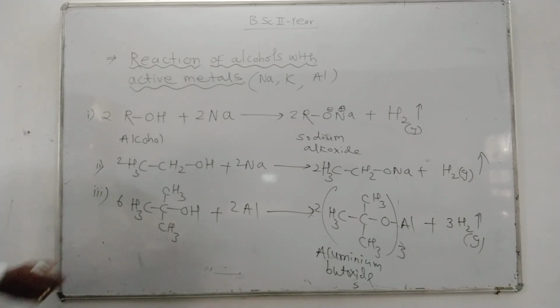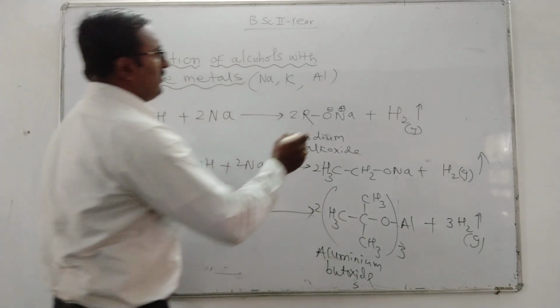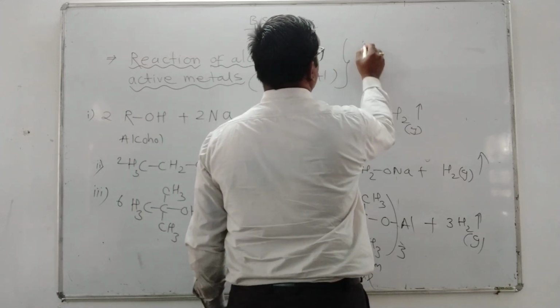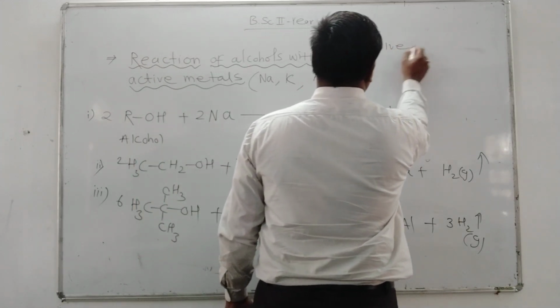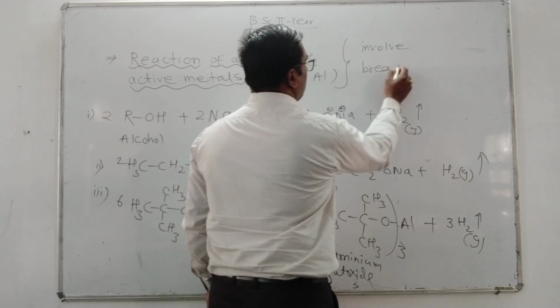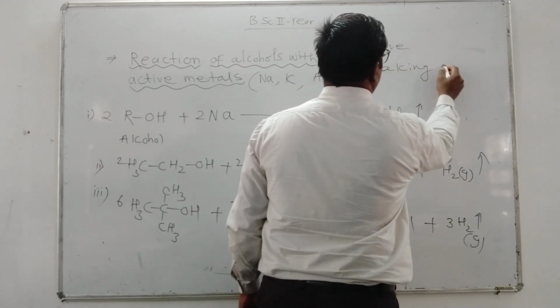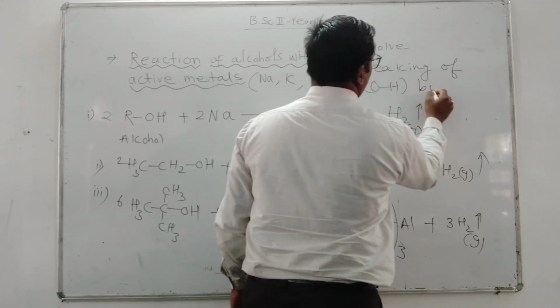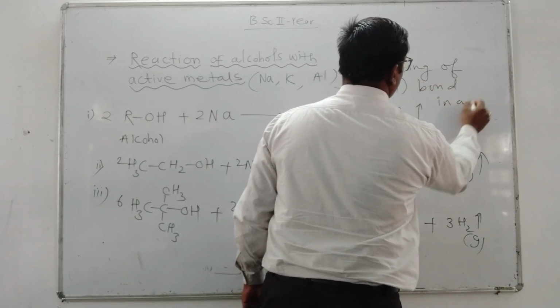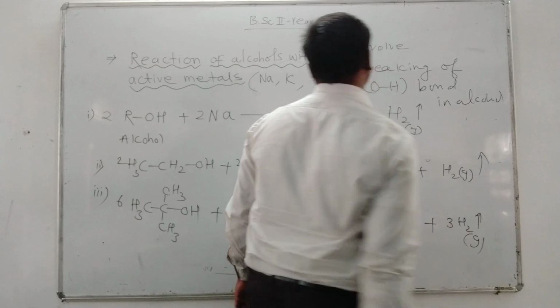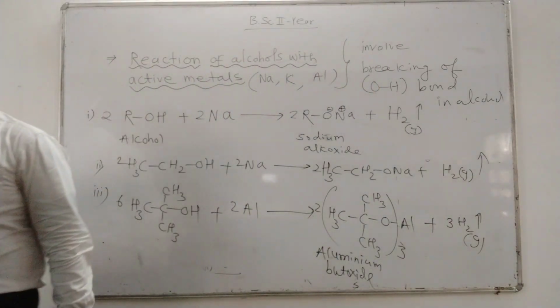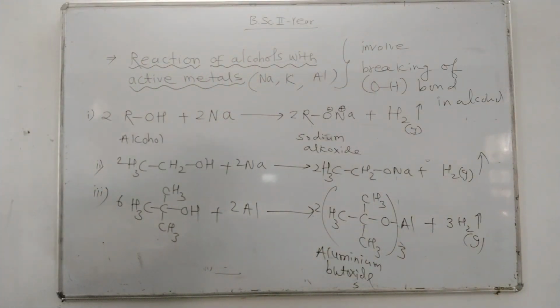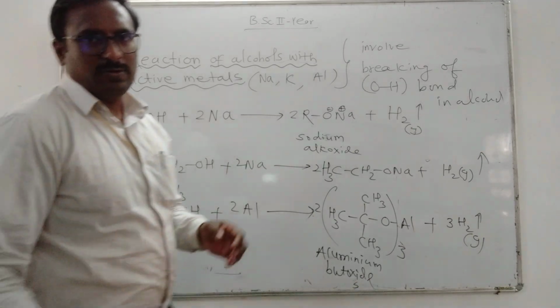This reaction involves breaking of the oxygen hydrogen bond in alcohol.